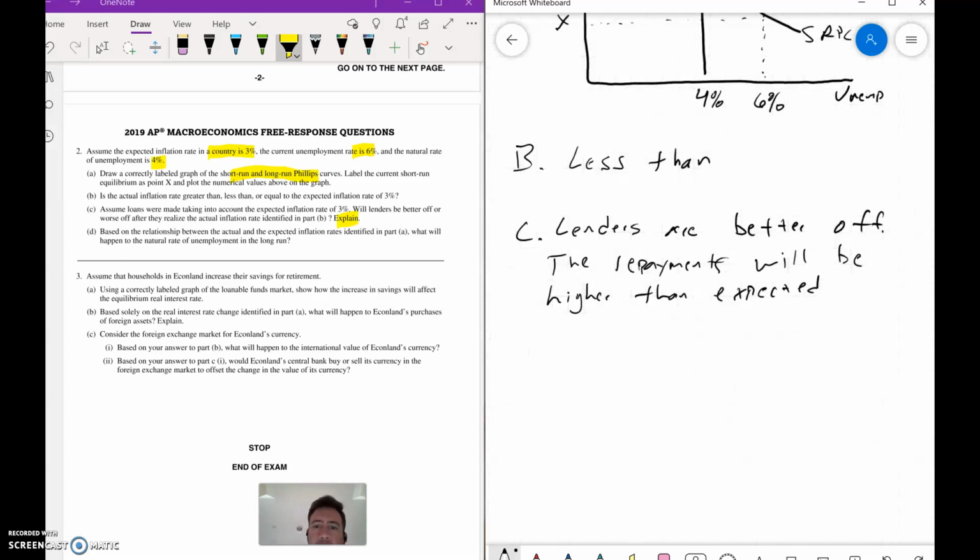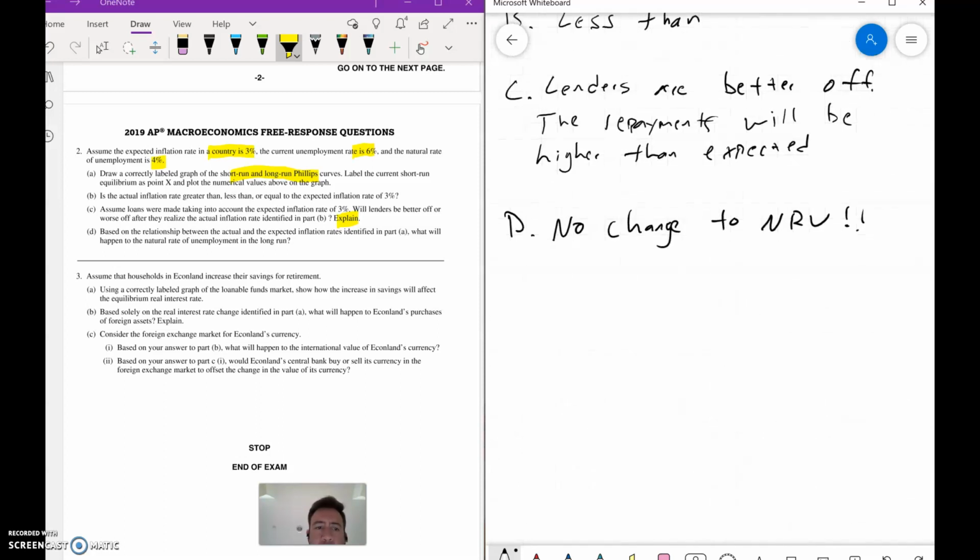Okay, let's look at D. D says, based on the relationship between the actual and expected inflation rates in Part A, what will happen to the NRU? Right off the bat, you should know that's your trick question, and you should put no change to NRU. And just like that, you're done with 2. Let's move on to 3. Let's look at 3 here.